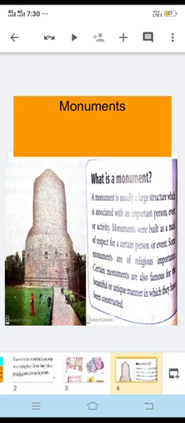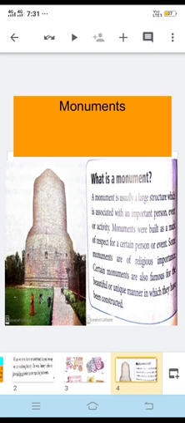Monuments are built as a mark of respect for a certain person or event. Some monuments are of religious importance, where people can visit for religious purposes. Certain monuments are also famous for the beautiful and unique manner in which they have been constructed. We have a number of examples of such monuments.